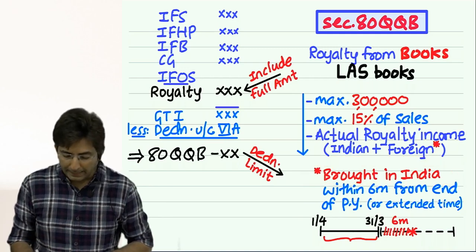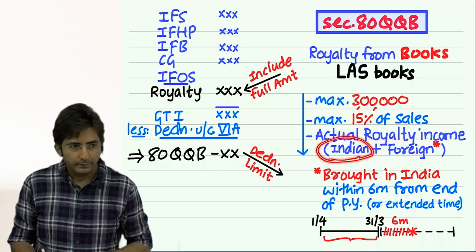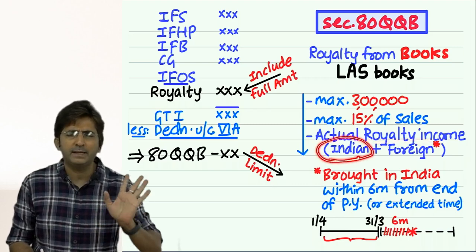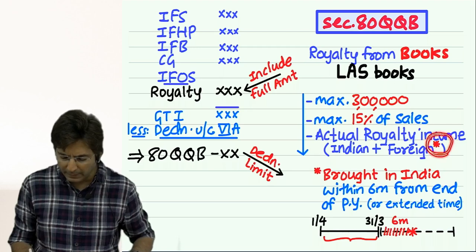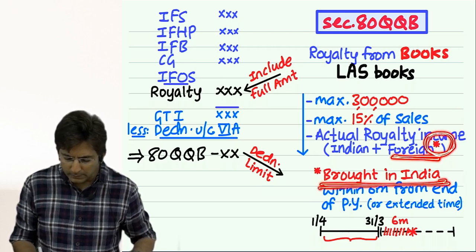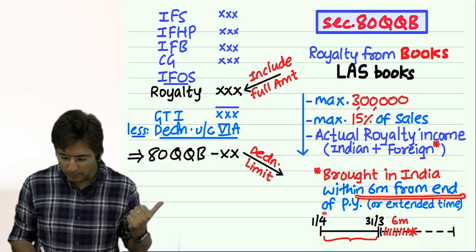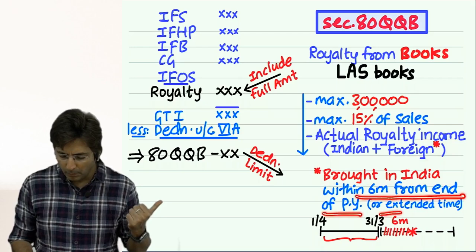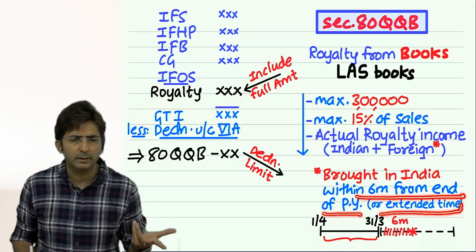So when you write actual royalty income, if it is Indian royalty, take the full Indian royalty without any condition. And if it is a foreign royalty, can you see, I have put an asterisk mark here. What does this mean? Foreign royalty, only that amount which is brought in India within 6 months from the end of the previous year, or such extended time as may be allowed by the RBI or other competent authority.